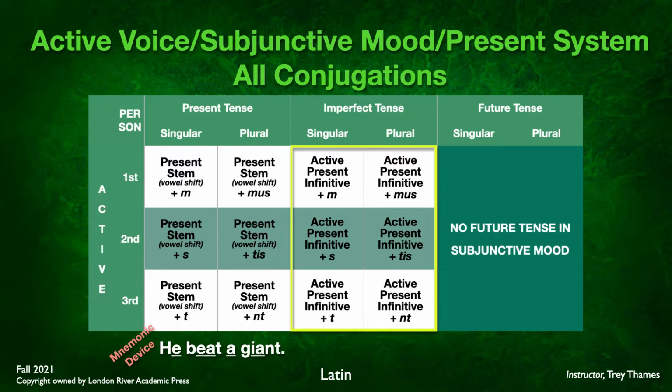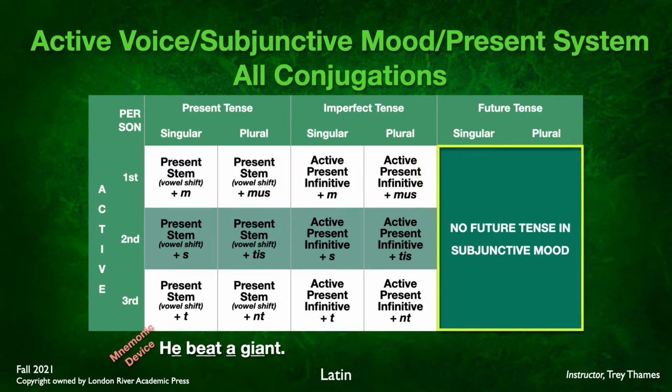We're going to basically take the active present infinitive and add our present endings for active voice. So -m, -s, -t, -mus, -tis, -nt. And of course we mentioned or learned already that there is no future tense in the subjunctive mood, because by definition the subjunctive mood is the potential or hypothetical action and has a sense of futurity already to it.